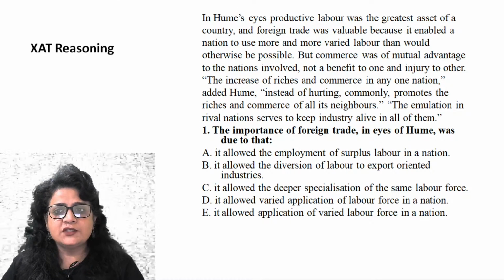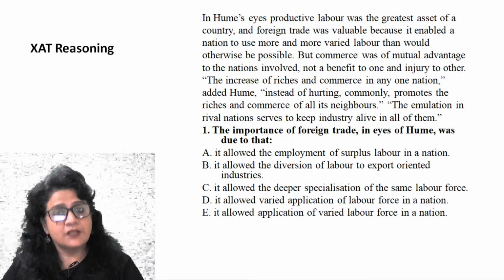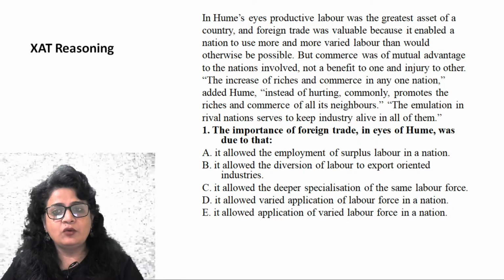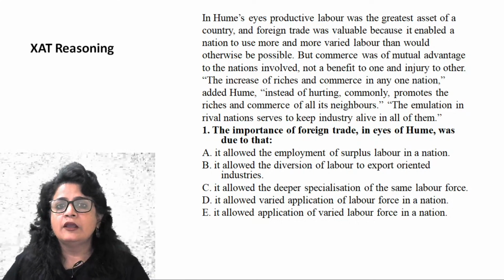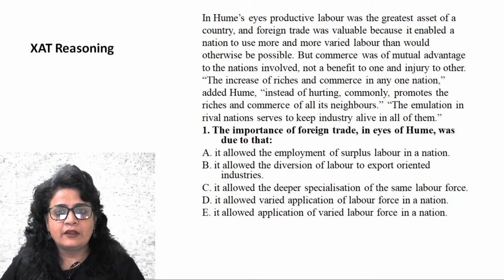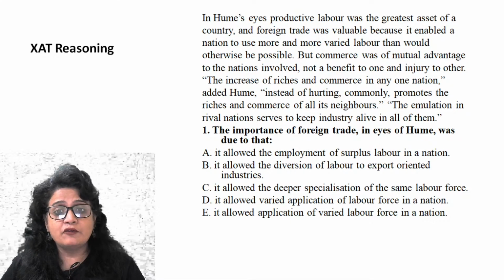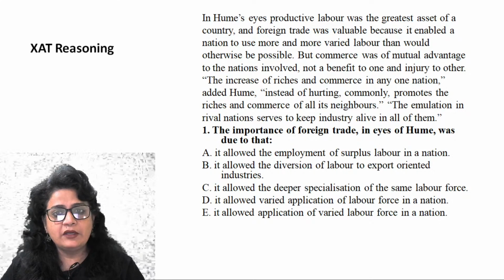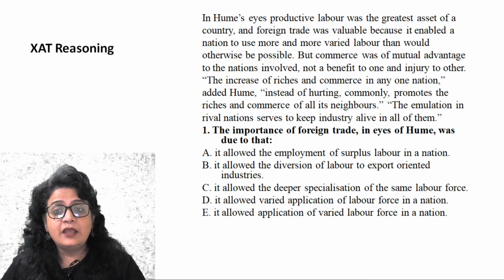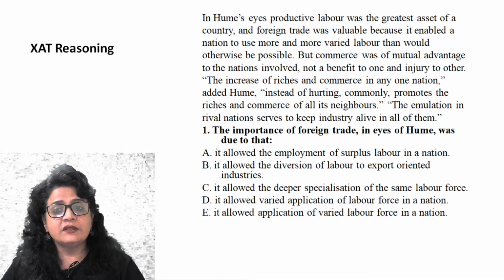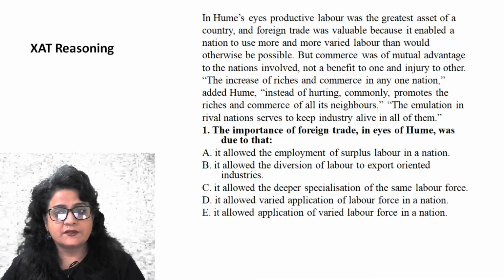But commerce was of mutual advantage to the nations involved, not a benefit to one and injury to another. So whenever commerce happens, both countries benefit. Riches, increase of riches and commerce in any one nation, Hume said, instead of hurting, commonly promotes the riches and commerce of all its neighbors.